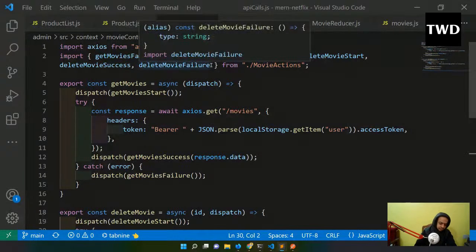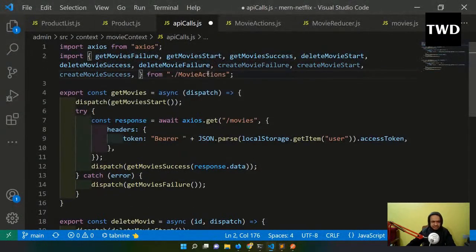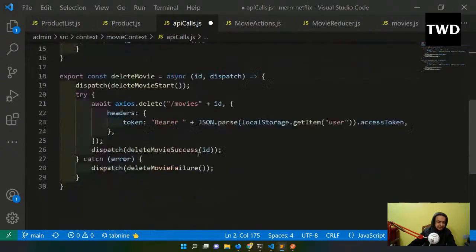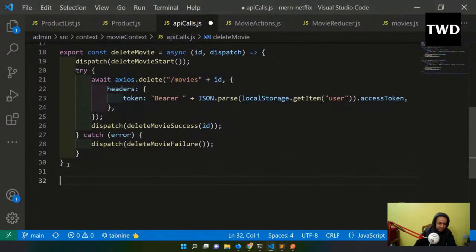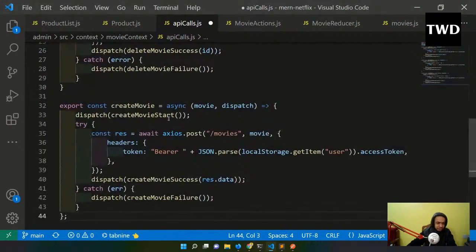Again, I'll have this create movies and all. So here I'm having this, and then the API call again, the create movie. So again it will be exactly similar. I have to go to the API endpoint, create movie start. I'm to do slash movies. I have to go to the movies endpoint, and I have to pass a movie. Again the local storage thing I'm using, and the rest of the data I'm using.